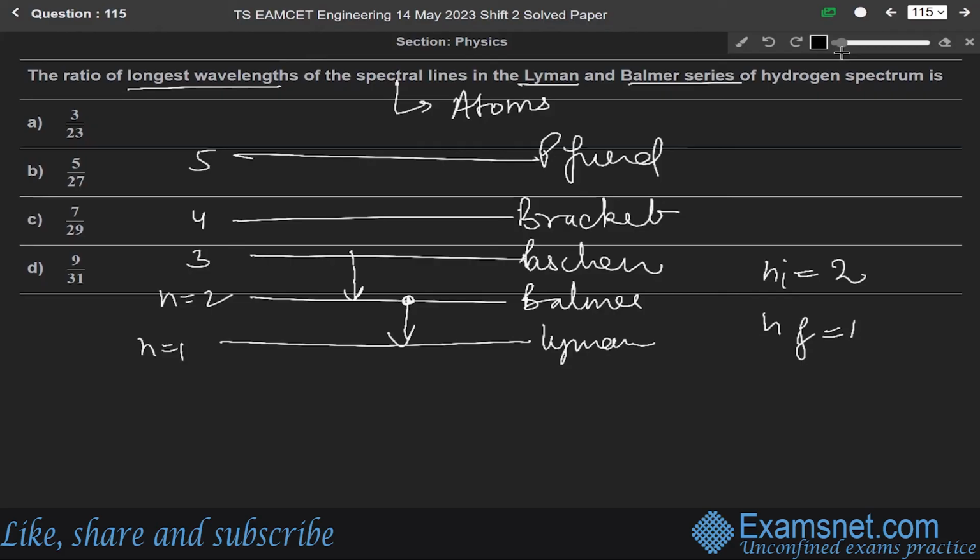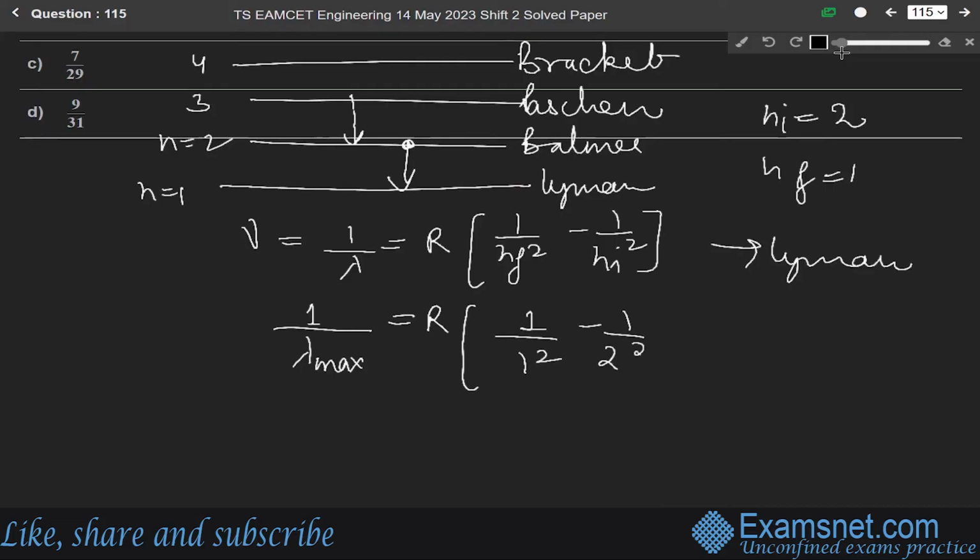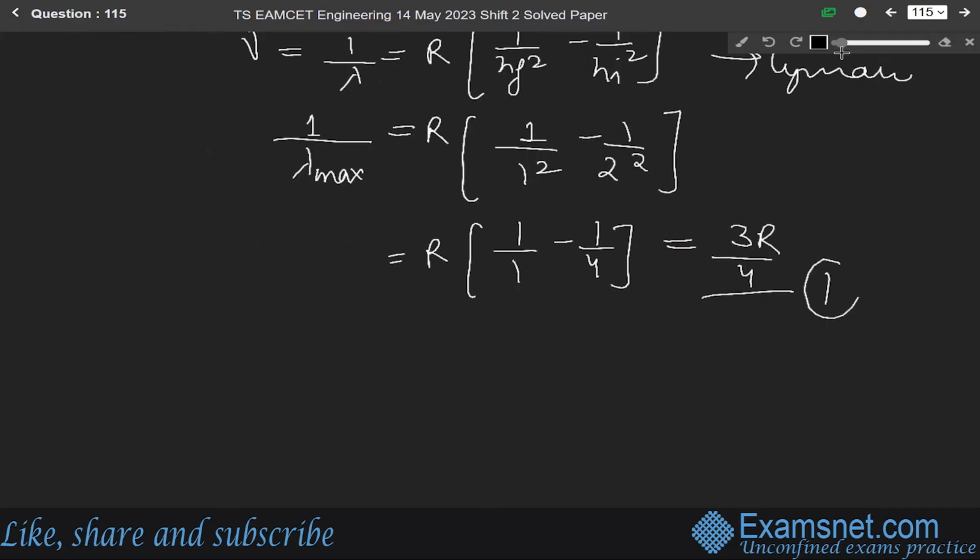So we know that the wavelength formula for such type of question is 1 over lambda equals R, where R is the Rydberg's constant, times 1 over nf square minus 1 over ni square, okay? Now, this is equal to frequency mu, okay? So write 1 over lambda maximum, because we are asked to find the maximum wavelength. It is equal to R, this one is for the Lyman series, okay? So 1 over 1 square minus 1 over 2 square. So it will be equal to R times 1 over 1 minus 1 over 4. Solving it, we get 4 minus 1, 3R by 4, okay? This is for Lyman series. Let us say this is equation number 1.